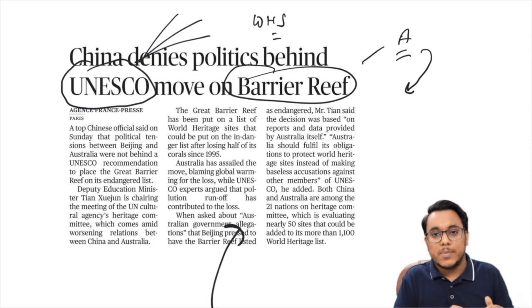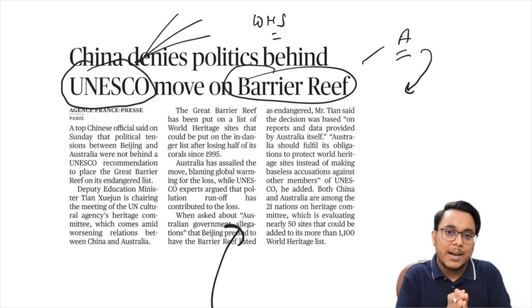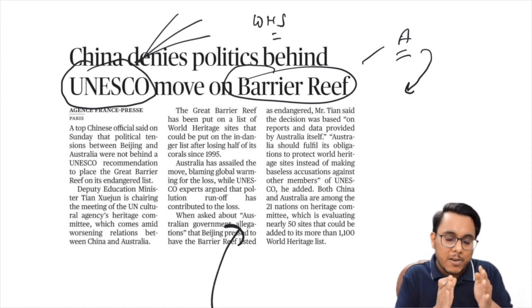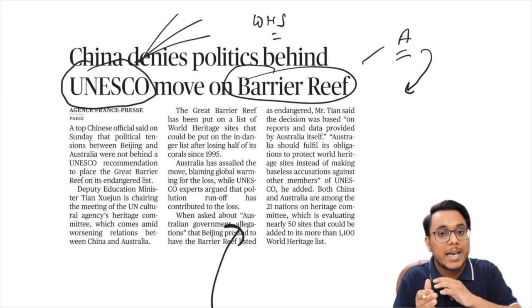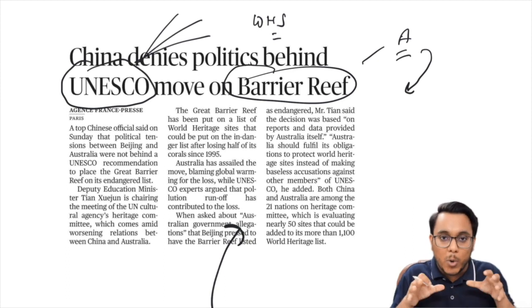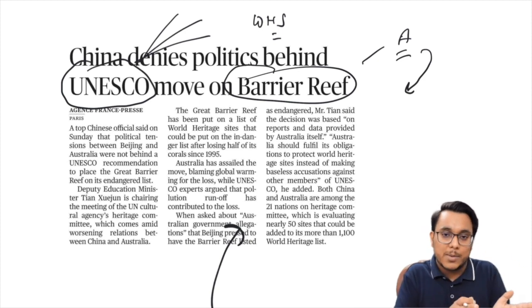Fine. Now it has actually been alleged by Australia that China is forcing such a decision. China is saying that the Great Barrier Reef of Australia needs to be put into the list of sites which are threatened. And guys, in this capacity, it has also been said that the threat to the Great Barrier Reef in Australia is not from climate change and all such things. It is because of the inflow of pollutants going into the Great Barrier Reef, and the pollutants are being caused by Australia. So guys, single-handedly Australia is being held responsible for the deterioration of the Great Barrier Reef.